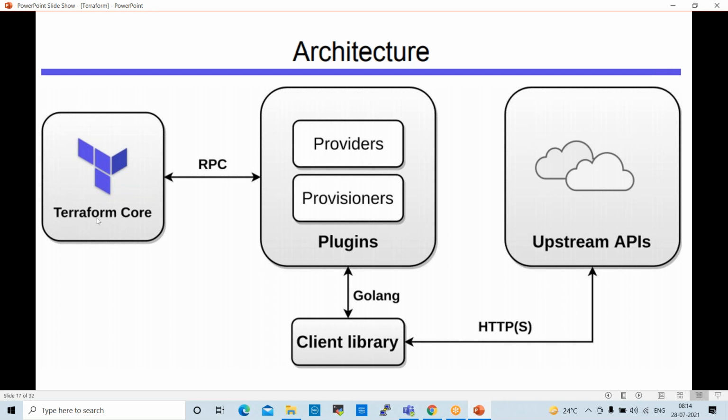When we apply any TF step, it moves to Terraform providers, then to plugins, then we check the client library, then it is applied on the cloud. It supports any cloud: AWS, Azure, GCP. We can even install Terraform on our laptop and trigger the Terraform script in the cloud.